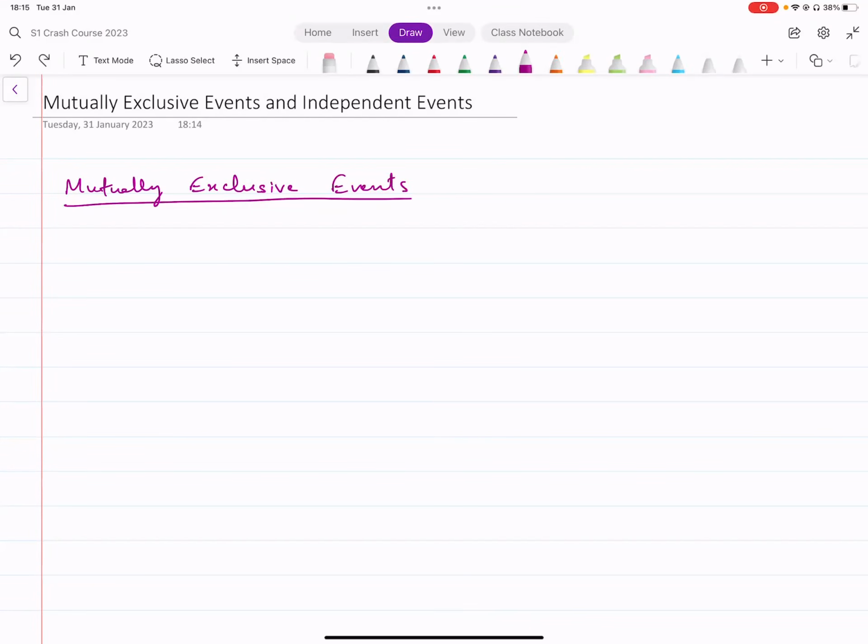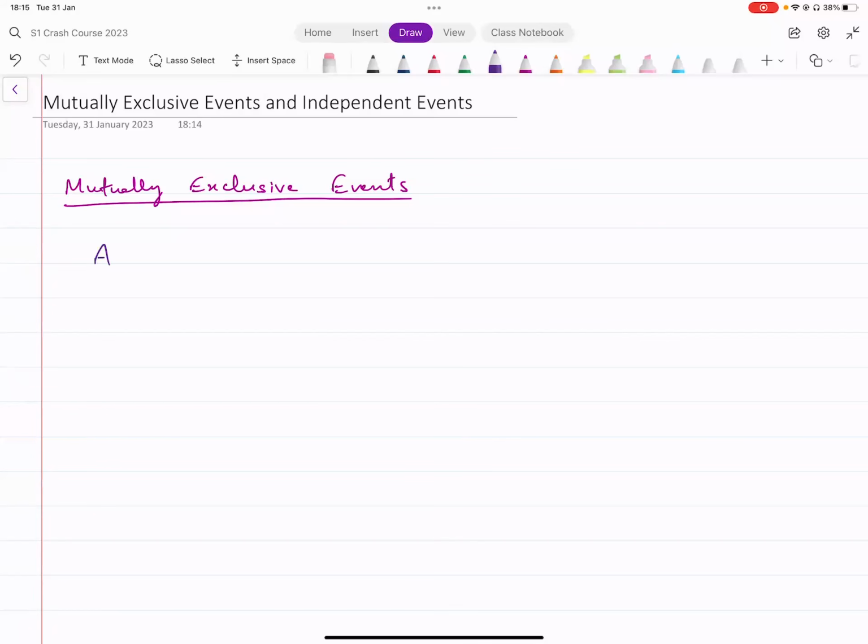All right, so this is a terminology that you need to know in probability. And this basically is about two events which cannot happen at the same time. Let me start with an example. Let's say you've got two events like this.